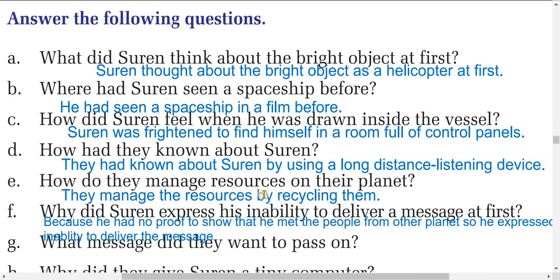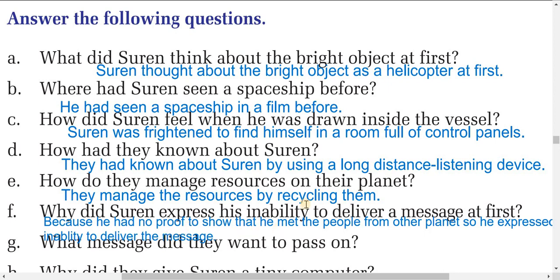Now the next one, dear students, E. How do they manage resources on their planet? They manage resources by recycling them on their planet. Now the next one. Why did Suren express his inability to deliver a message at first? Because he had no proof to show that he had really met the people from another planet.